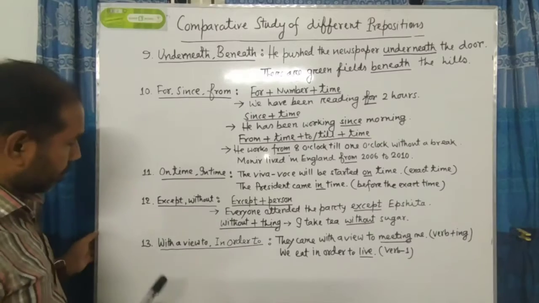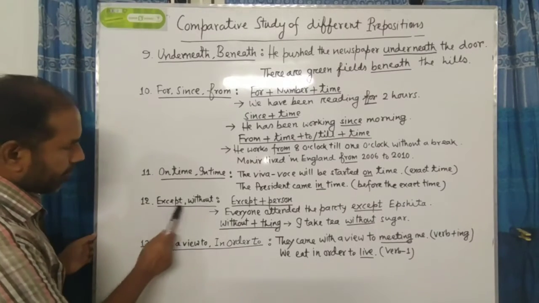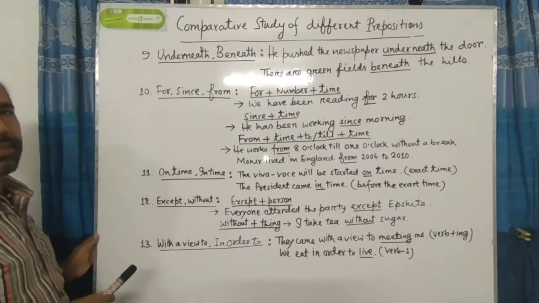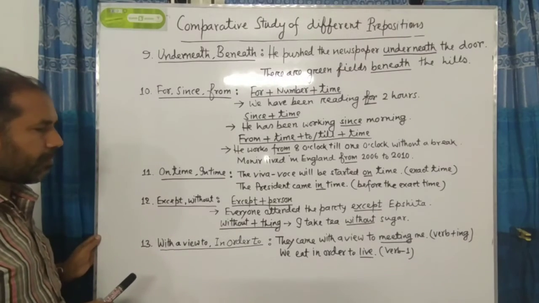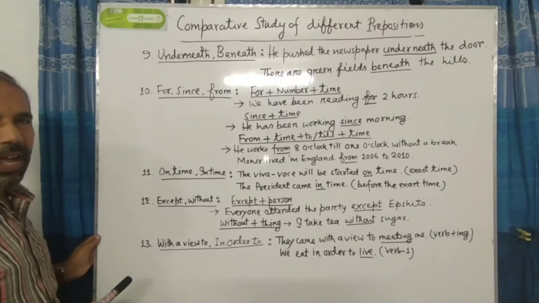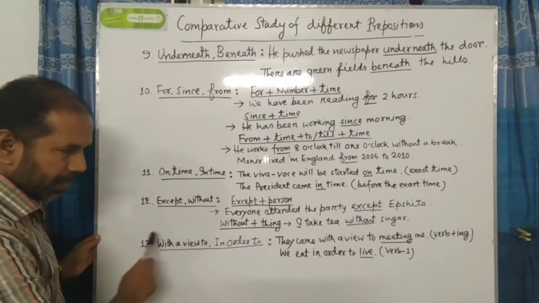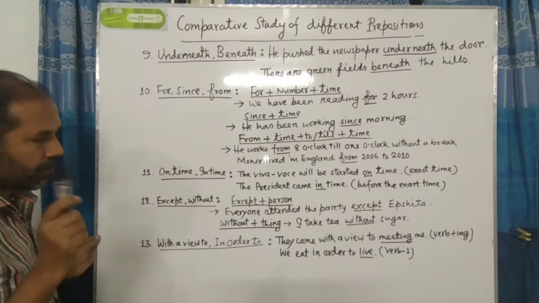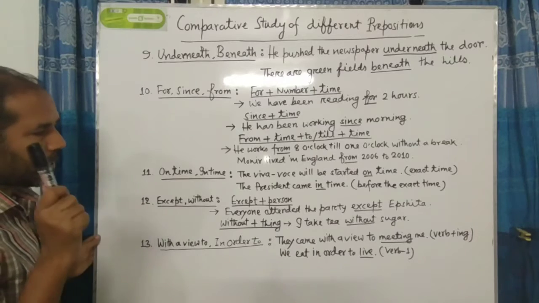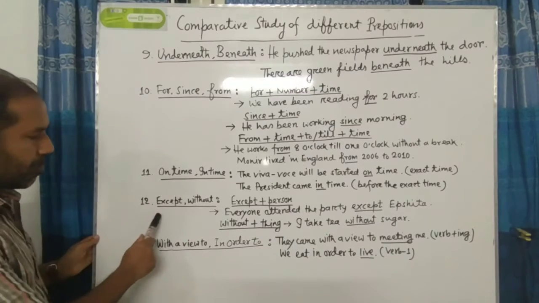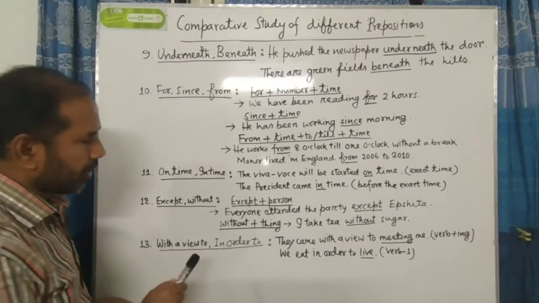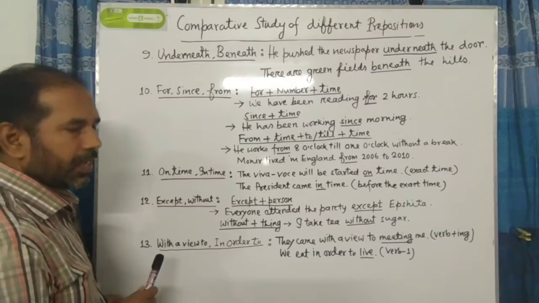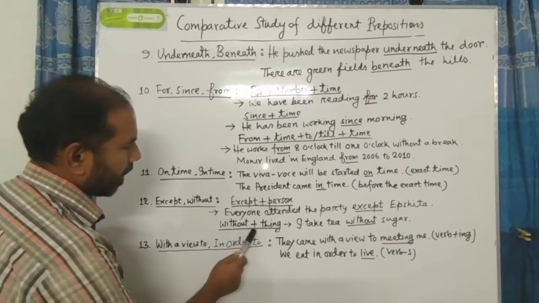Now we are going to number 12. Except, without. These two prepositions give the same meaning. The Bengali meaning is the same: bade, chhara. But there is a difference at the time of using them in a sentence. So you have to notice the differences in using these two prepositions. There is a rule for you: except plus person, without plus thing.